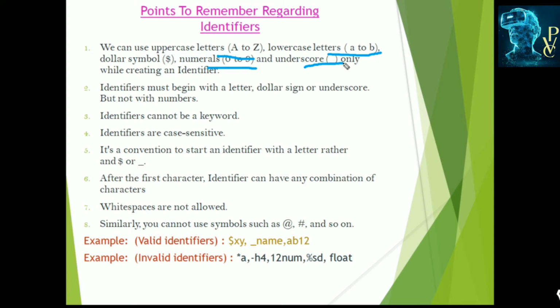Only these are used to create the identifiers. And the identifier must begin with a letter. Dollar sign and underscore can also be used to start the identifier, but not numbers.